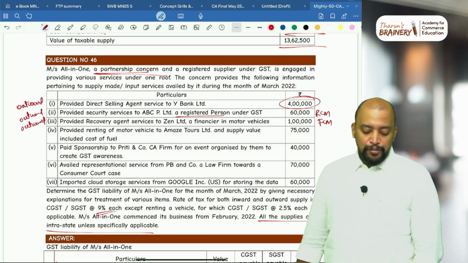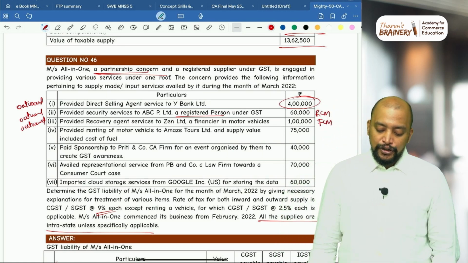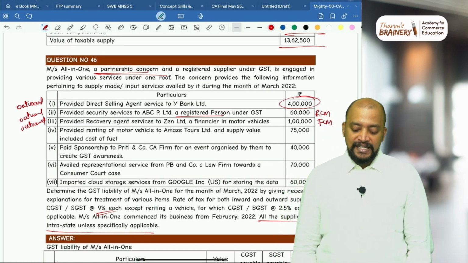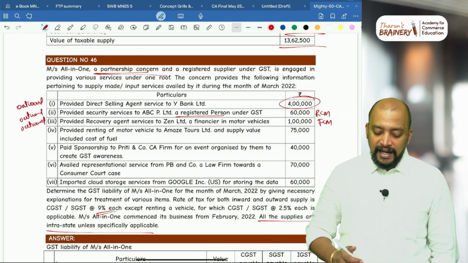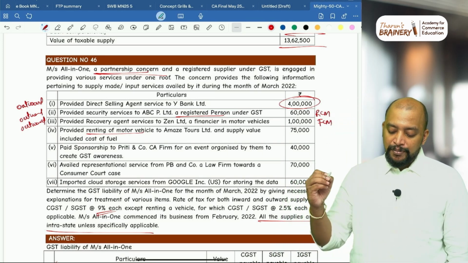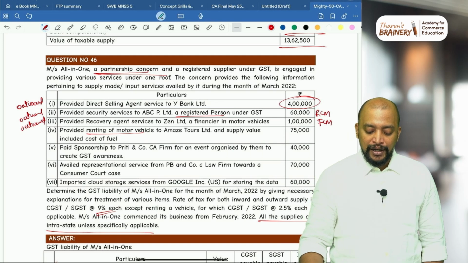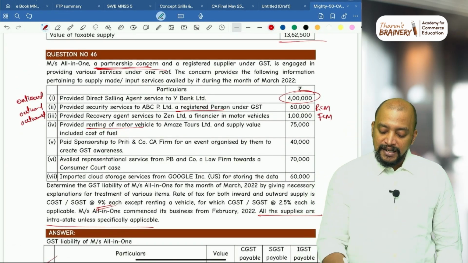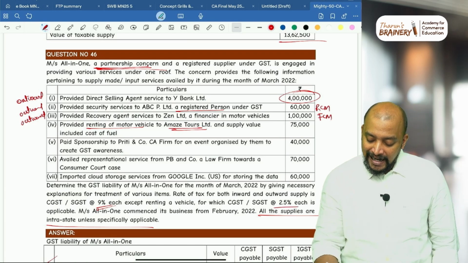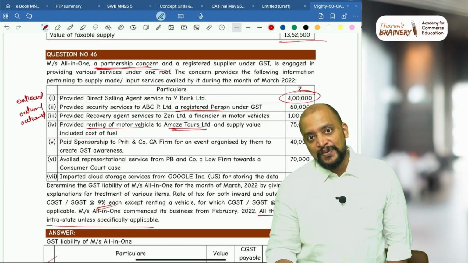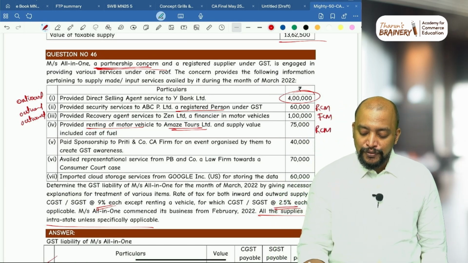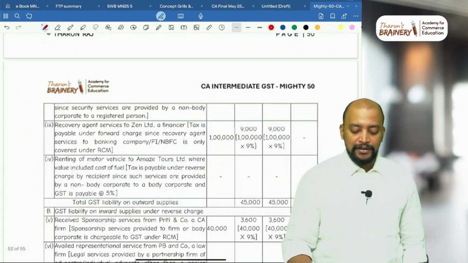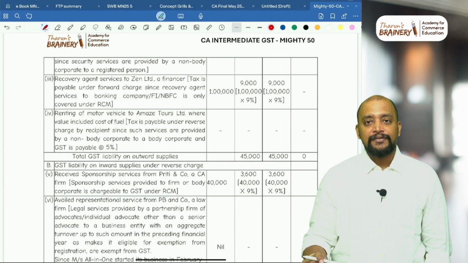Okay. Then provided renting of motor vehicles to Amaze Tours Limited and supply value included cost of fuel 75,000. So renting of motor vehicle, supplier should be other than body corporate, yes. Recipient should be body corporate, and the rate is 5%. So which means it will come under RCM. So Amaze Tours only will pay, even though it is outward. Don't add it in the liability of all in one.